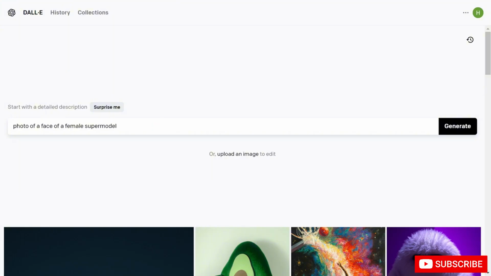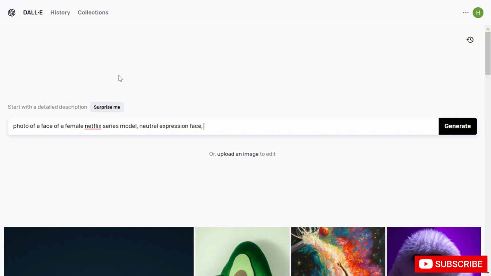And then we can also add Netflix model, female Netflix series model. We can also add that, and we can add other stuff like the expression of that model that we want. We can add stuff like a smiling face or a neutral expression face. I'm going to go with a neutral expression face. We can go with smiling face, angry face, etc.